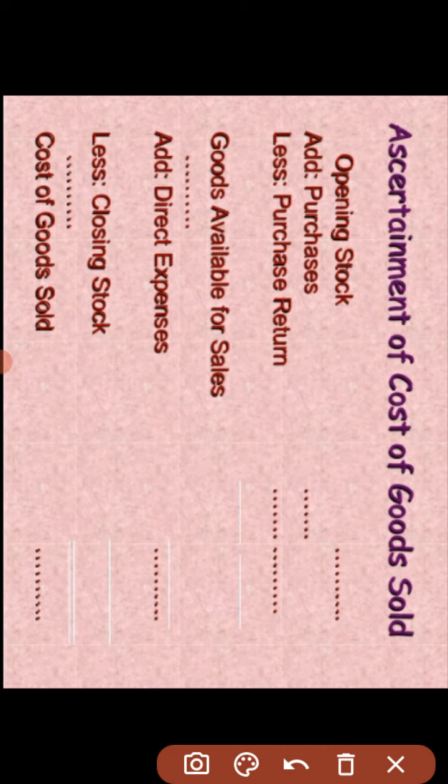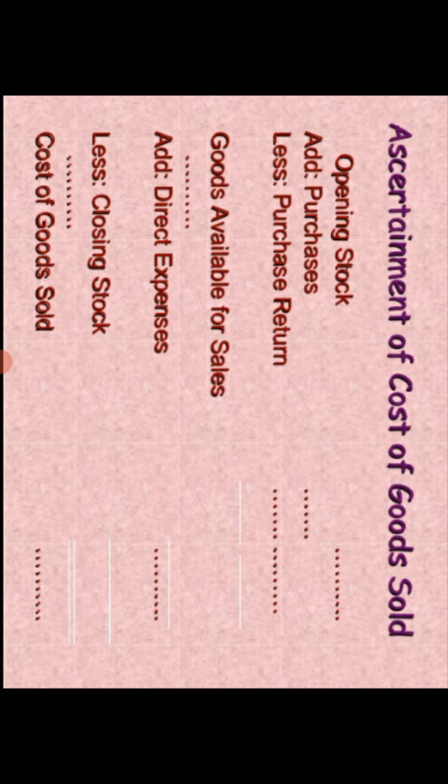We add direct expenses and less the closing stock, then we get the cost of goods sold. So: opening stock, add net purchase, add direct expenses and less closing stock. After that we get the cost of goods sold.